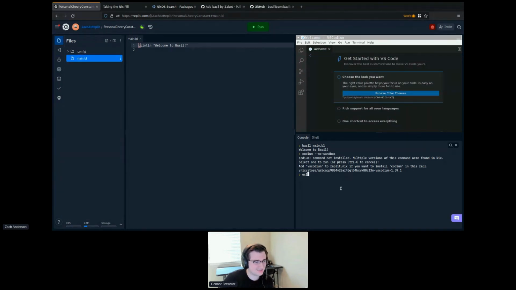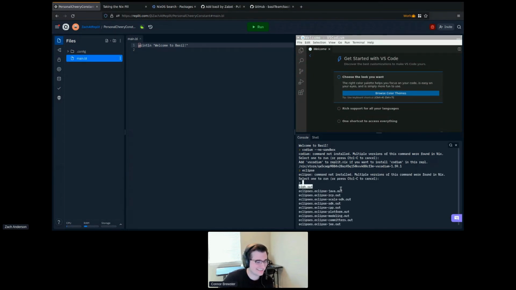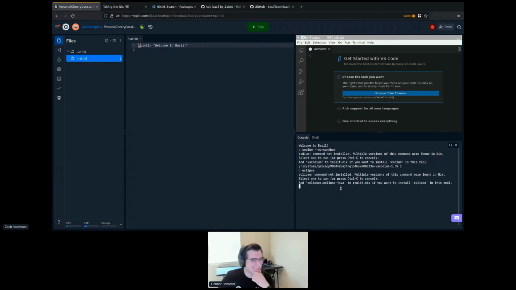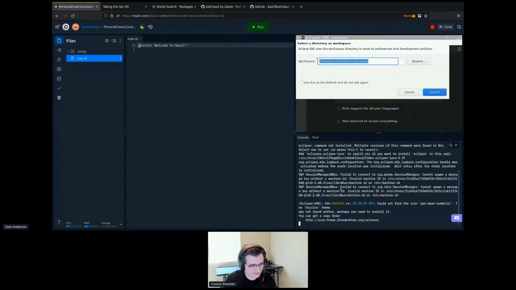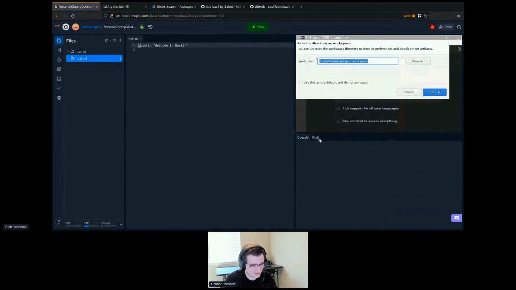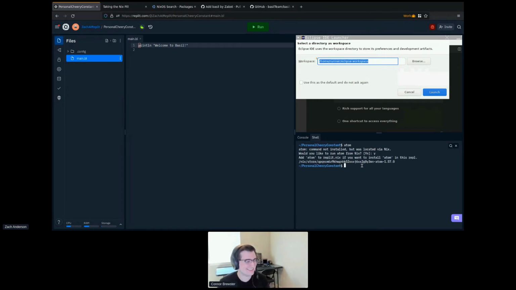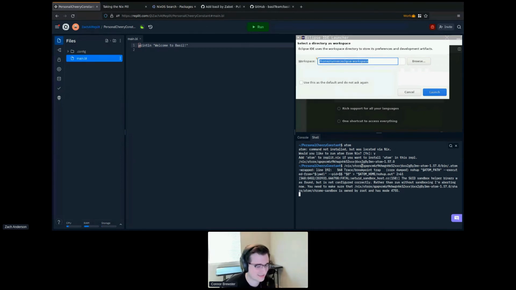If you wanted to use Eclipse, I suppose you can use Eclipse. We'll try and run Eclipse. It'll ask us where we want to install Eclipse from. We'll run Eclipse and VS Code at the same time. And there we go. Now we got Eclipse. So anything that is on Nix packages is accessible from a REPL. I'm sure we could get, what else we got? Atom in there as well. Why not? Get all the text editors.